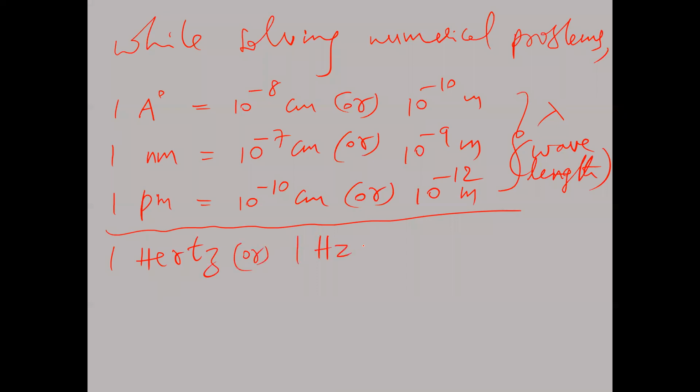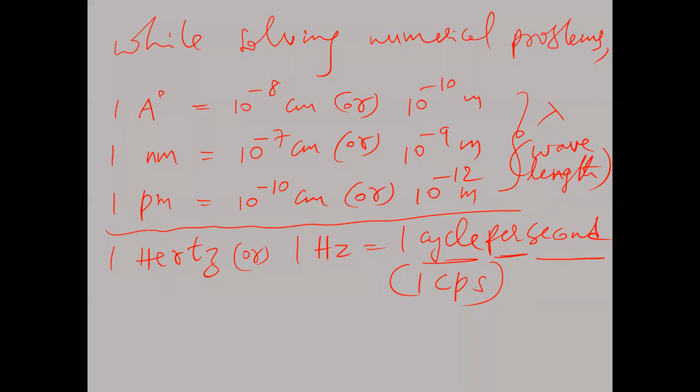1 Hz is equal to 1 cycle per second. That is 1 CPS. CPS stands for cycle per second. 1 CPS is equal to 1 hertz. We write 1 hertz is equal to 1 second inverse. So second inverse is equal to hertz. 1 hertz is equal to 1 second inverse, or 1 hertz is equal to 1 cycle per second.